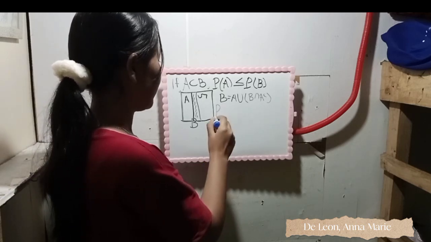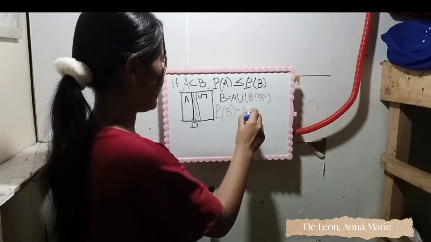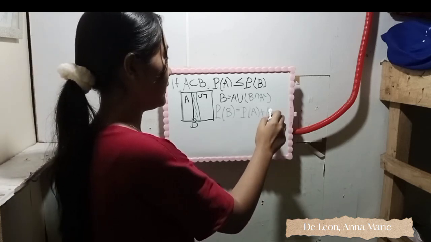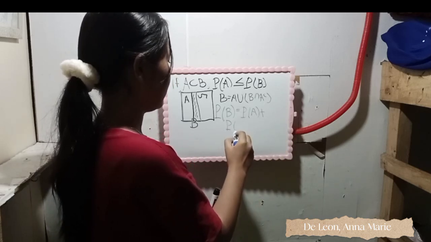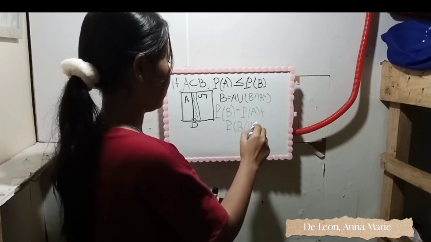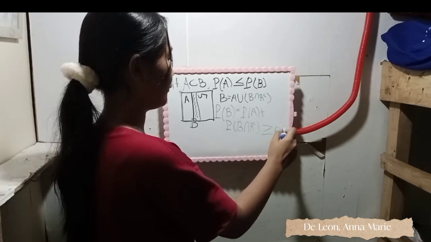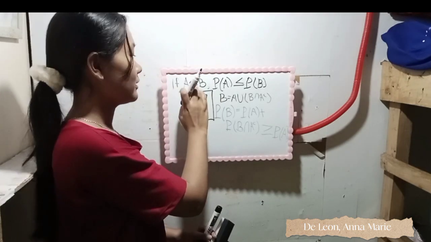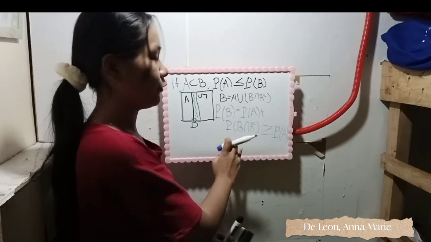So probability of B is equal to probability of A plus the probability of B intersection A complement, which is greater than or equal to the probability of A. So we prove that if A is a subset of B, then probability A is less than or equal to the probability of B.